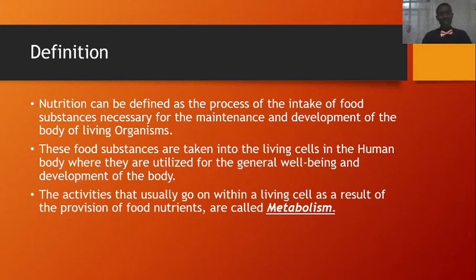That means that metabolism cannot go ahead in the billions and trillions of cells in the human body except there is provision of food substances, and that's why it's very, very vital. With the absence of these food nutrients, metabolism cannot go on, and when metabolism is not going on, the resultant effect is death. The stopping of metabolism results in death. So food is necessary for every living organism.